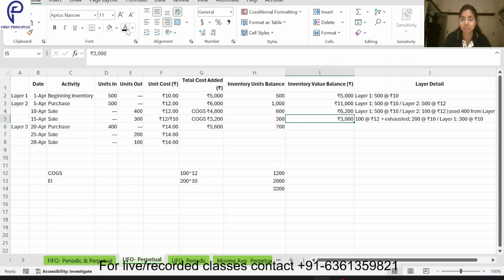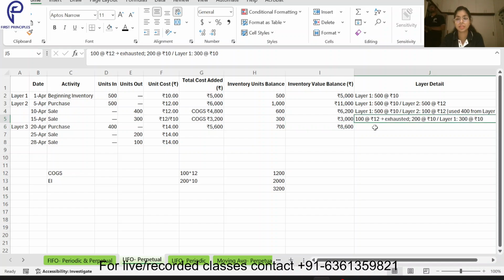The value in the previous date plus the value I have added becomes 8600. So for the layer detail, layer 1 is already there, and the layer 3 which we have purchased is there.